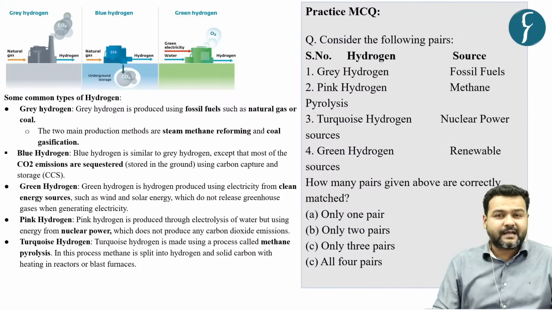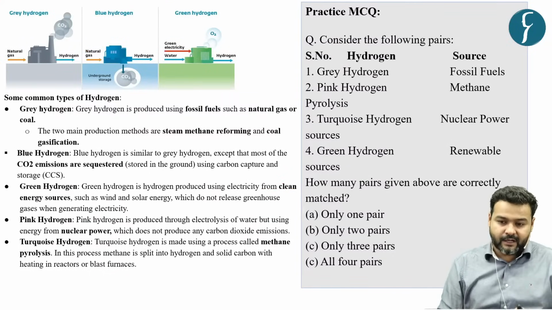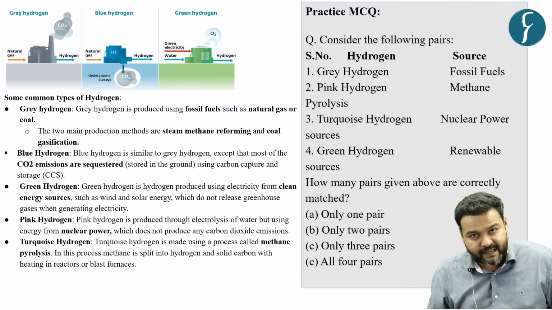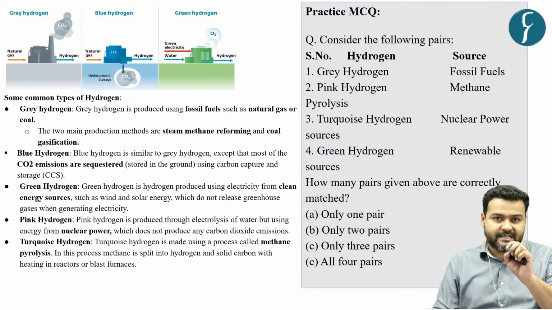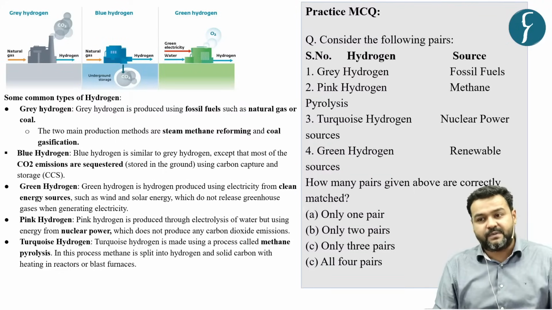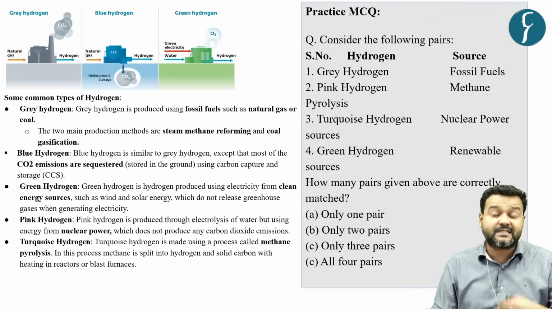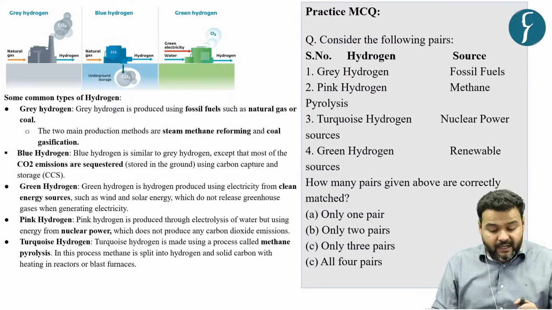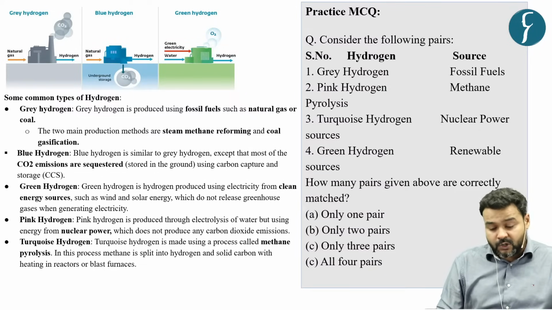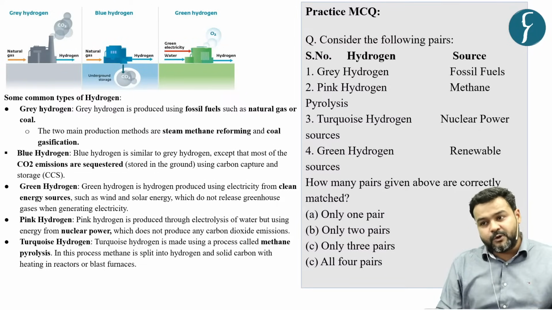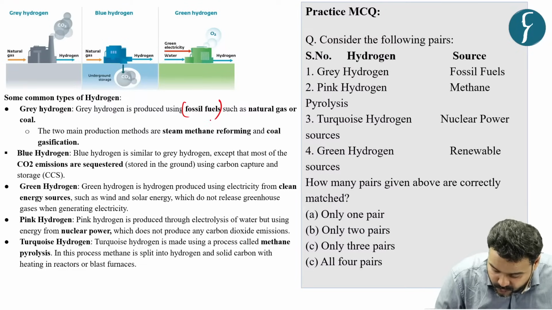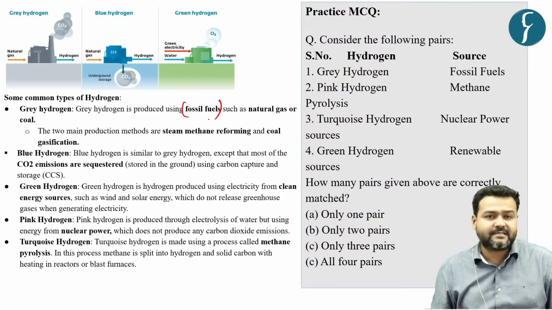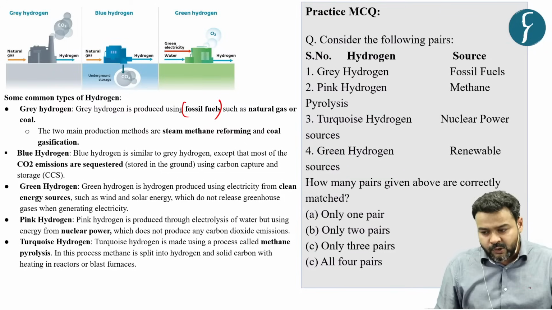So let us understand what is pink hydrogen, and why it is termed pink. For your understanding, hydrogen is a colorless gas. The color attributed to hydrogen is based on the methodology through which it is produced. Take gray hydrogen: in its production, fossil fuels such as natural gas or coal are used.